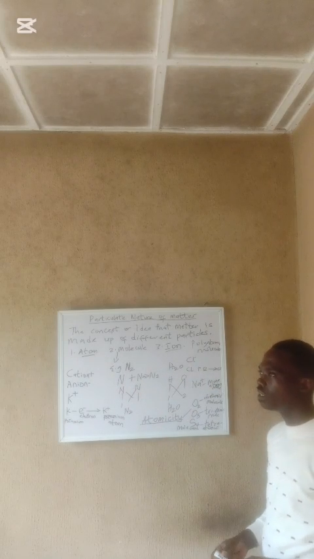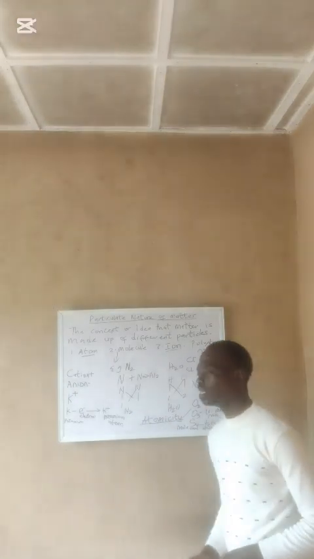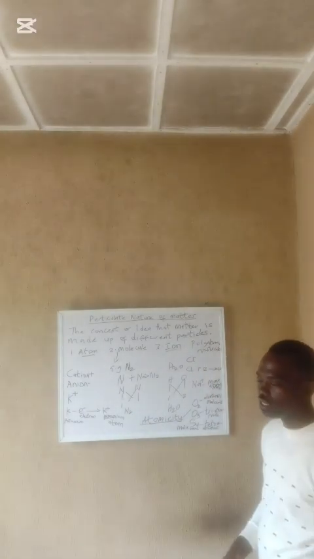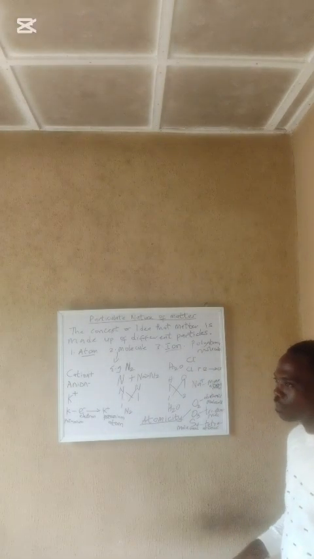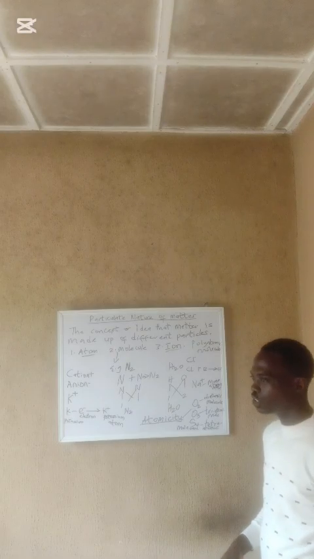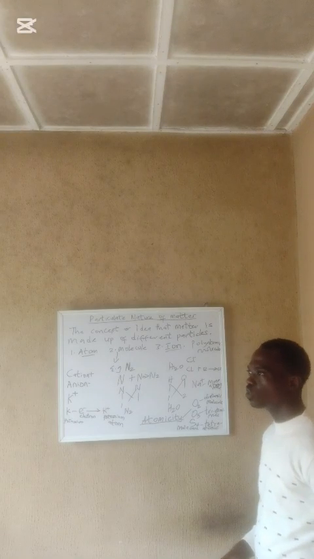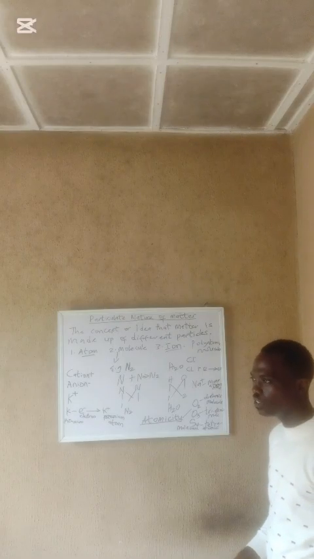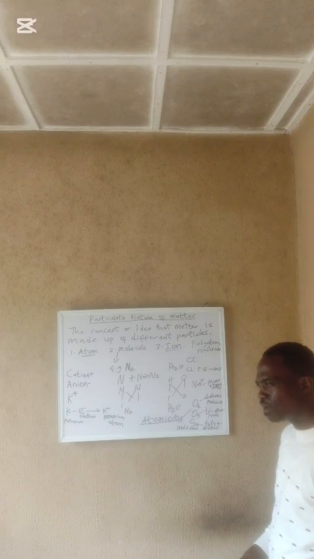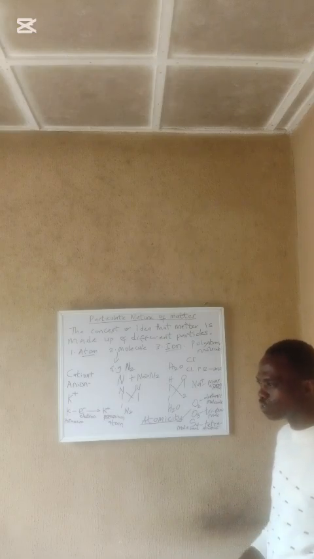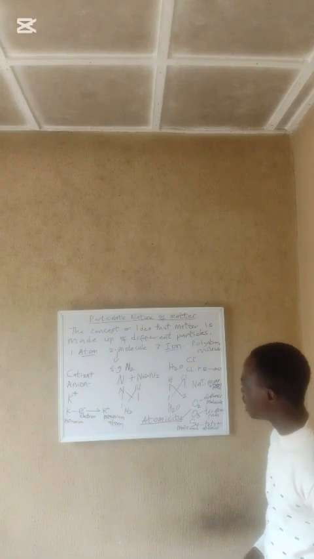We defined these. An atom is the smallest particle of an element that can take part in a chemical reaction. For example, if a solid element is ground or pulverized into a powder, and a tiny bit of that powder can take part in a chemical reaction, we can refer to that as an atom.